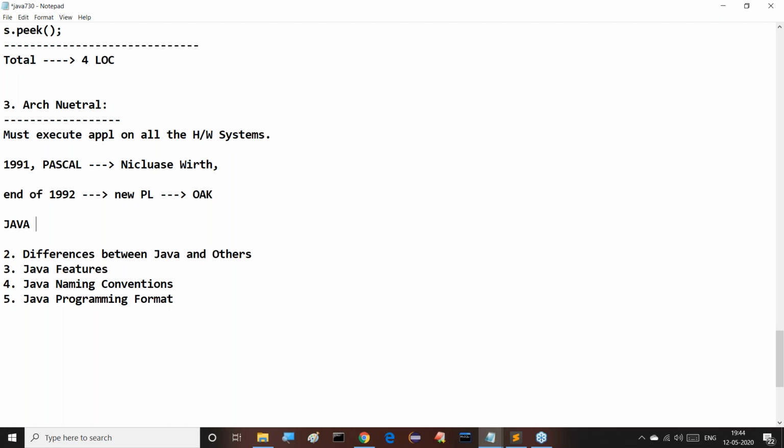Guys, I'm giving clarity to all of you. Outside, people give different abbreviations for Java. Different abbreviations are provided for Java.